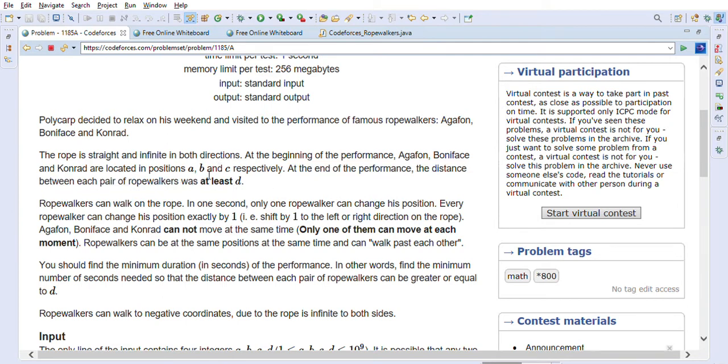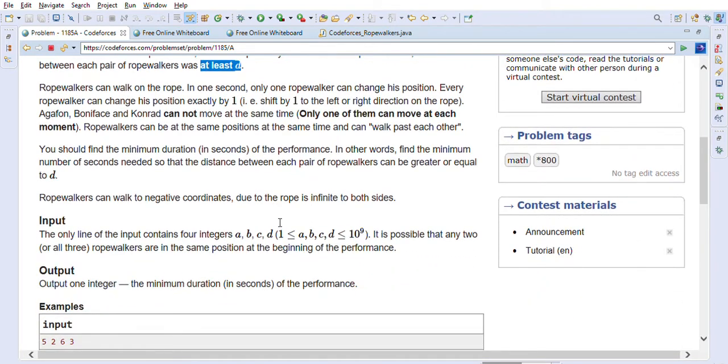So they are standing at least D distance away from each other, right? Rope walkers can walk on the rope. In 1 second, only one rope walker can change his position. Every rope walker can shift by exactly one to the left or right on the rope. Agathon, Boniface and Conrad cannot move at the same time; only one of them can move at each moment. Rope walkers can be at the same positions at the same time and can walk past each other. You should find the minimum duration in seconds of the performance.